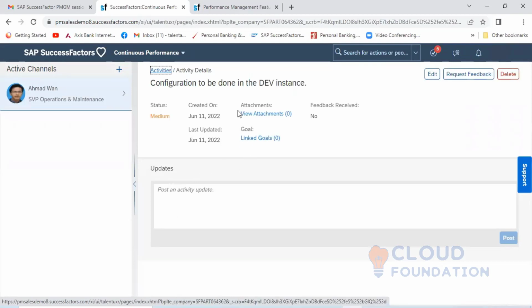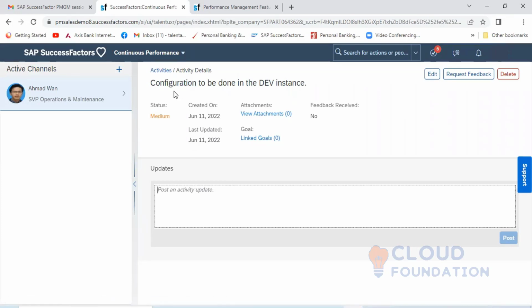In this particular activity, if I want to update the status, this is an activity which has been assigned to me, and I'm doing this activity.